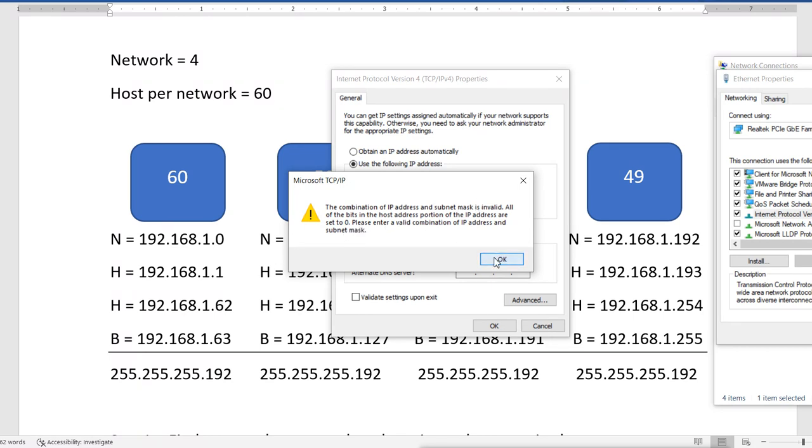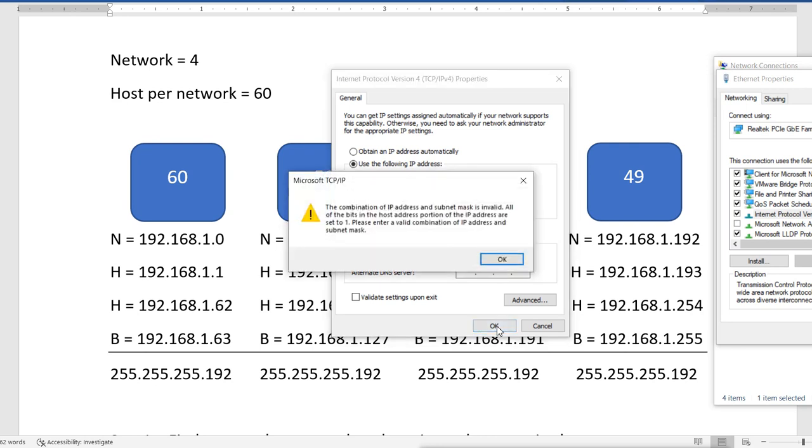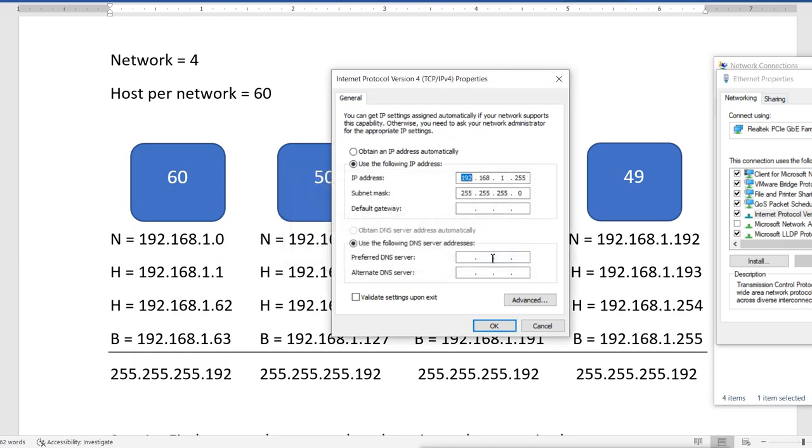Okay, now suppose I use 255 here. Now the host bits are all on. That means this is the broadcast address. Remember, there is no subnetting, it is 0 here. When I try to use it, you can't use this because it's a broadcast address. All bits are 1, all bits are enabled on the host part. So this is the default network and broadcast address when you have no subnetting.